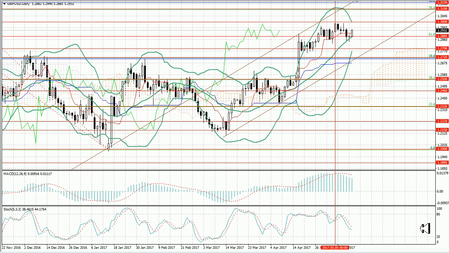Last week, the GBP-USD pair traded within the range of 1.30–1.2885. In case of the breakout of the upper border of the channel, the levels of 1.31 and 1.3150 will become targets for the price. In case of the breakdown of the lower border, the targets will be at 1.2790 and 1.2720.